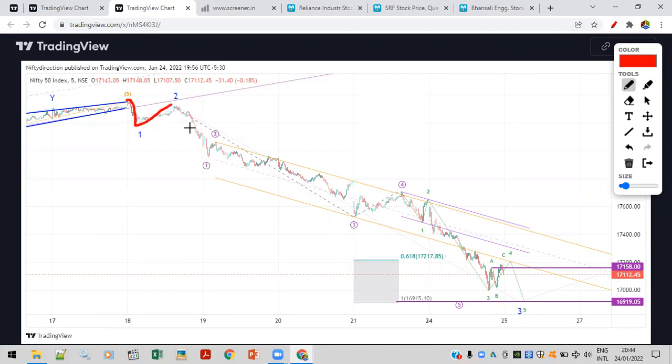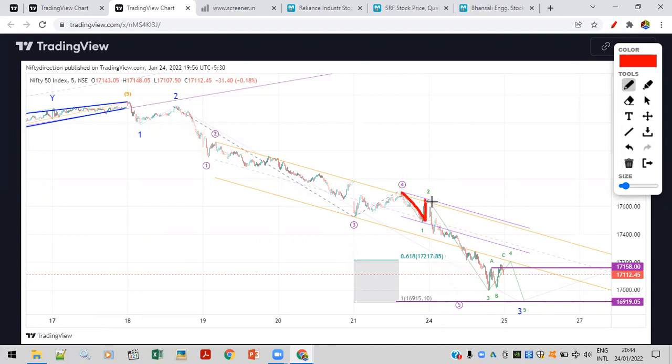So 1-2 waves are added here. Okay, so ये एक चार्ट है, हम लोग अल्टरनेटिव भी देखेंगे. So 1-2 and then the third wave is in progress right now. Okay, it's still in progress, that is what this chart assumes. And here inside the third wave we have 1 2 3 4 and the fifth wave is in progress. Okay, so the fifth wave is extending again like the third wave. Fifth wave can also extend.